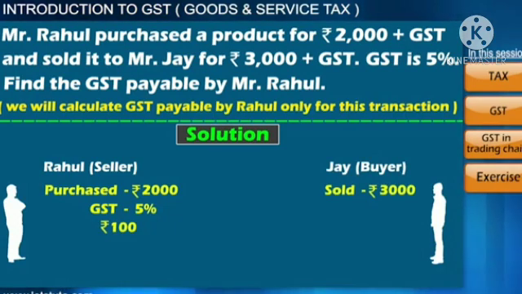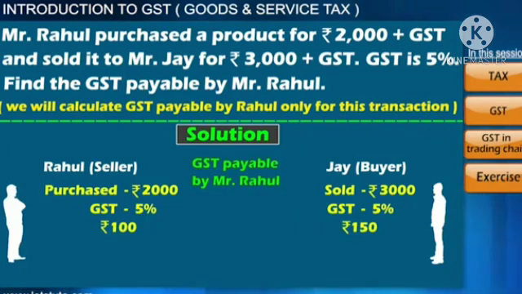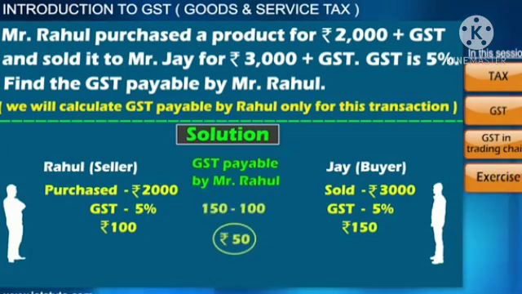So he will be collecting a GST of 5% on 3000, which is 150 rupees. So the GST payable by Mr. Rahul will be Rs 50. Dear students, keep in memory all the important points about sales tax and how we are using that in different problems. Now we are going to just recall the important points and see more examples.